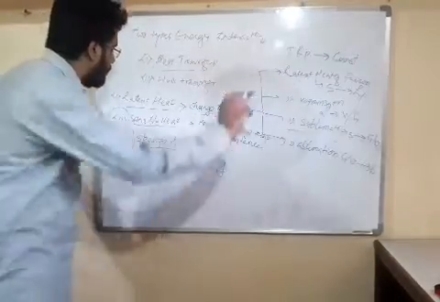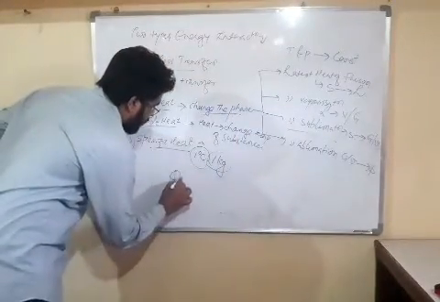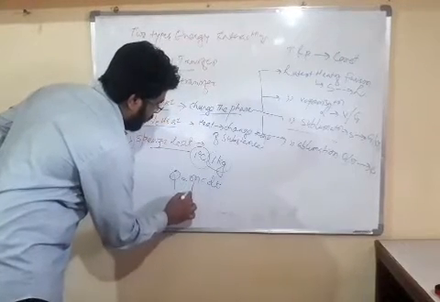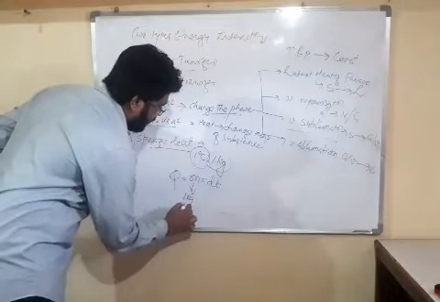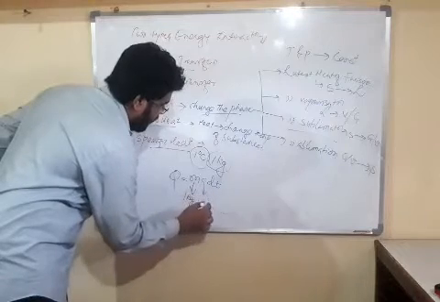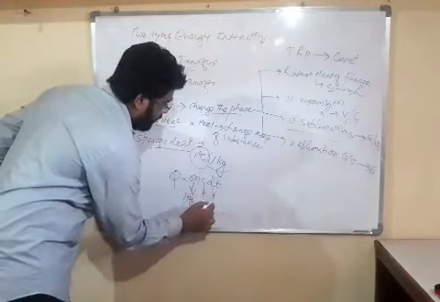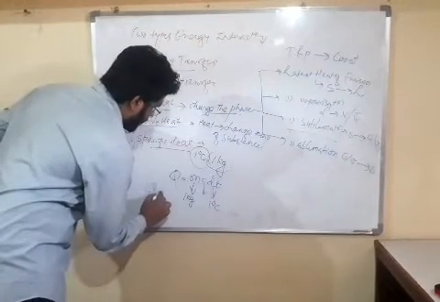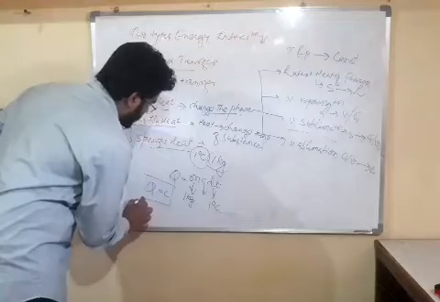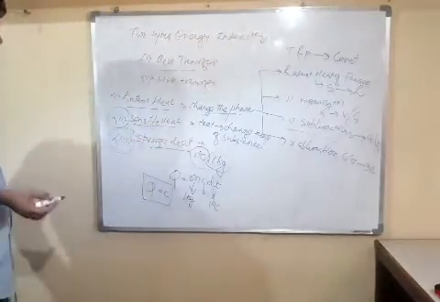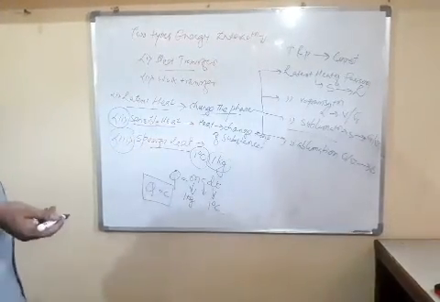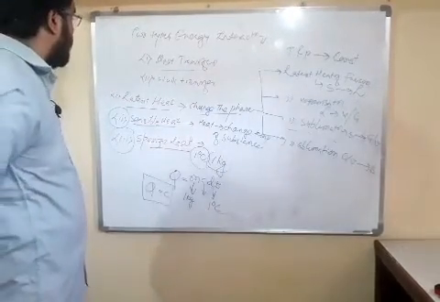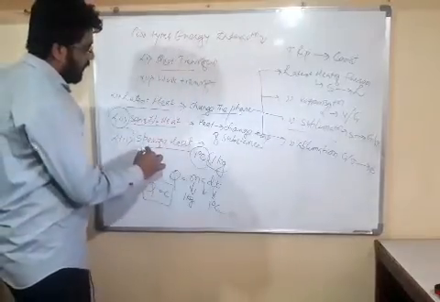specific heat. Friends, we know that Q is equal to m c dT. Dear friends, if we take mass 1 kg, C is the specific heat constant, and dT, the change in temperature, is 1 degree Celsius, then Q becomes equal to C. And friends, this is our specific heat: for 1 kg, there is a change of 1 degree Celsius temperature, and the heat associated with it is called specific heat.